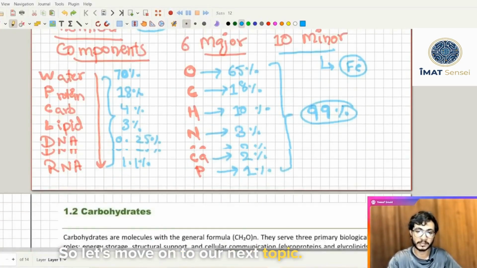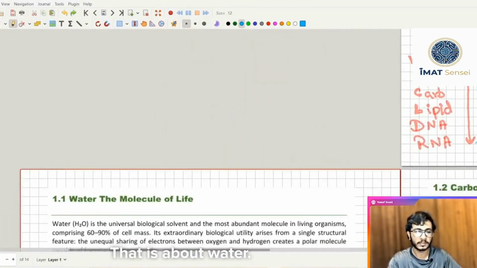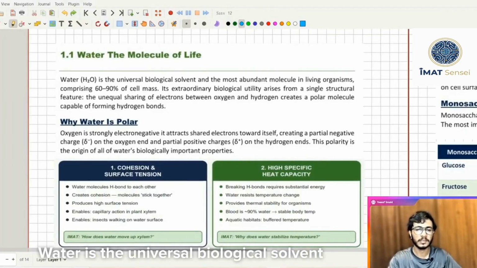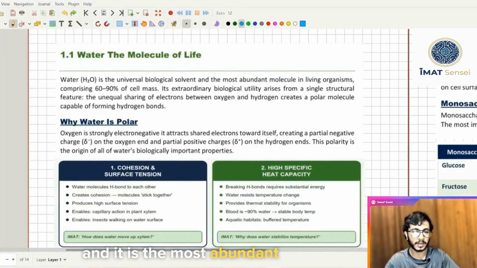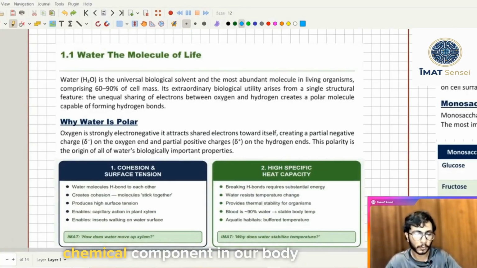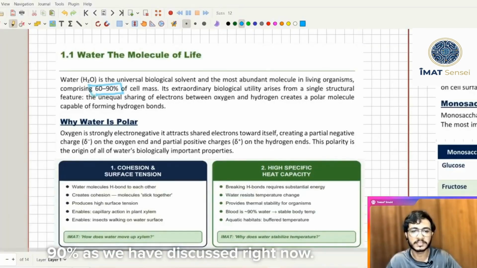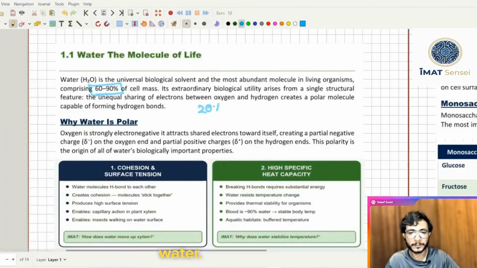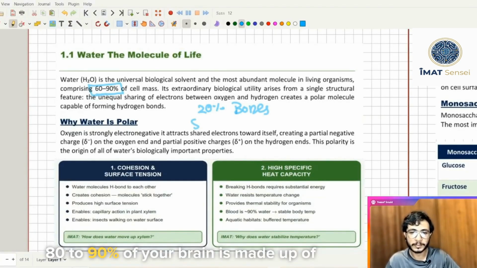So let's move on to our next topic, which is water. Water is the universal biological solvent, and it is the most abundant chemical component in our body, because our body is made up of 60 to 90% water, as we have discussed. 20% of bones are made up of water, and 80 to 90% of your brain is made up of water.